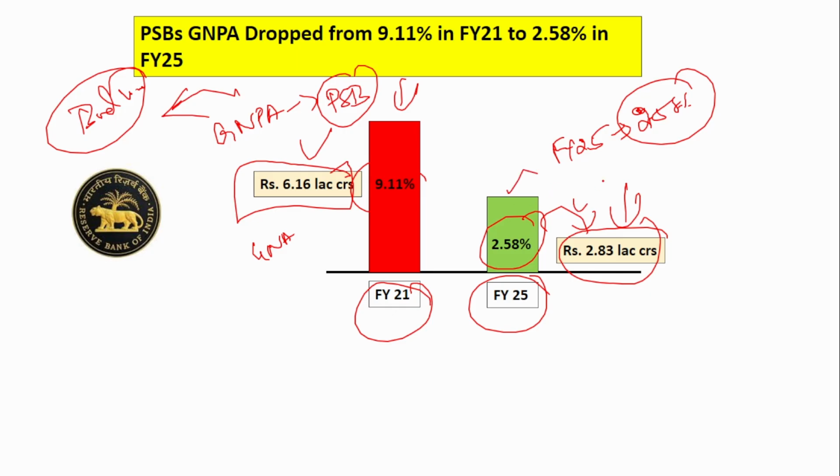Please remember these two data. It is very, very important. I'm telling it once again. The gross NPA ratio in financial year 25 is 2.58%, and in value terms, it is 2.83 lakh crore.